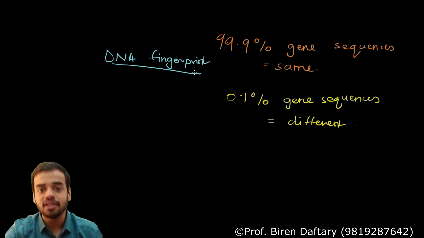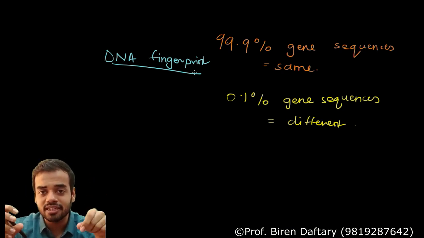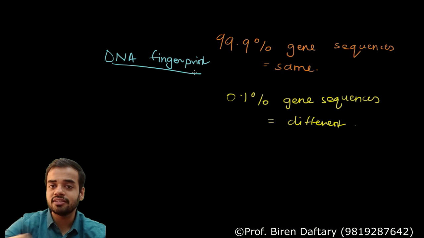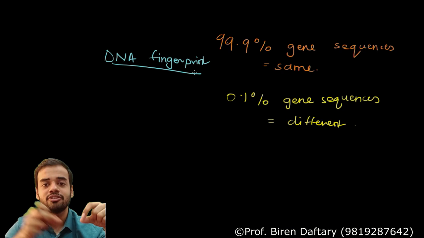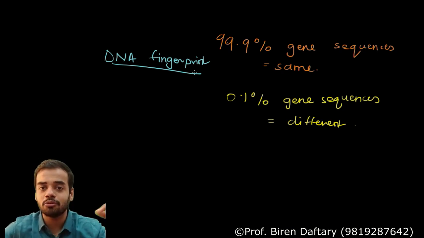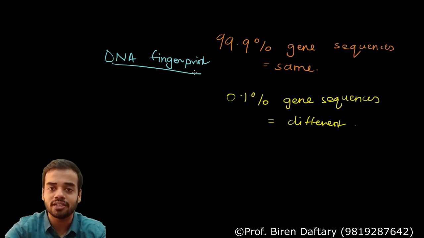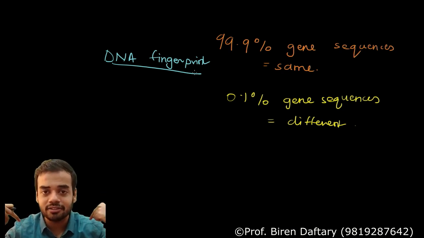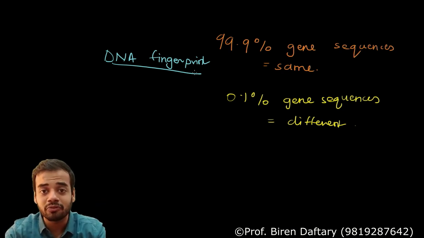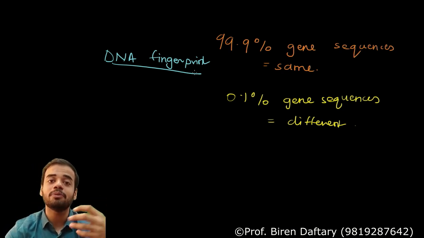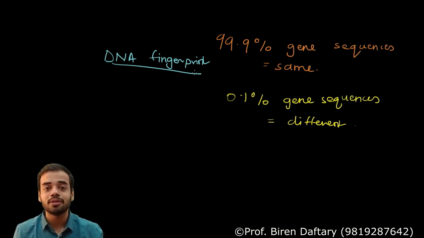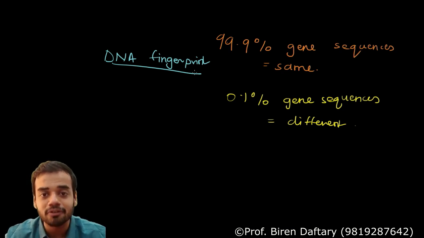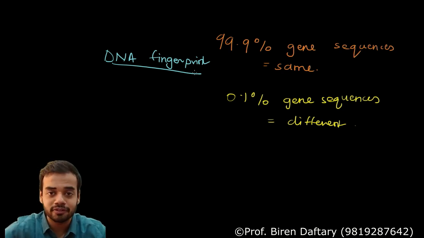What is a fingerprint? A DNA fingerprint is basically the sequence of all the genes present on the DNA. Simple. If I take my DNA fingerprint, it shows the sequence of all the genes present on my DNA. If it is your DNA fingerprint, it will show the sequence of genes on your DNA. Will my entire sequence be the same as your entire sequence? No. Why? Because 0.1% of the sequence will be different in me and different in you. So the entire sequence can never be the same. That is why my DNA fingerprint will always be different from the DNA fingerprints of everybody else.